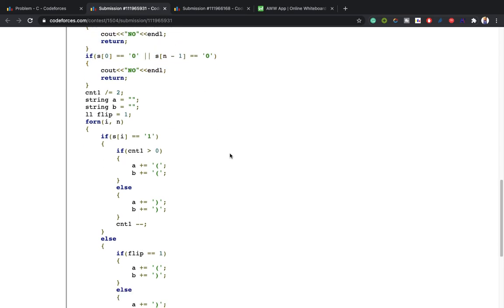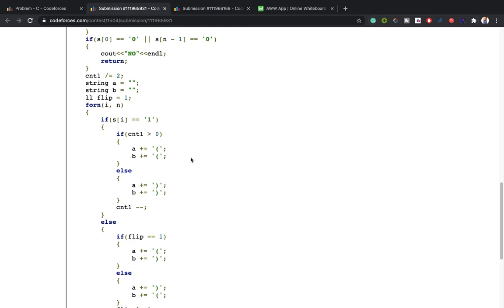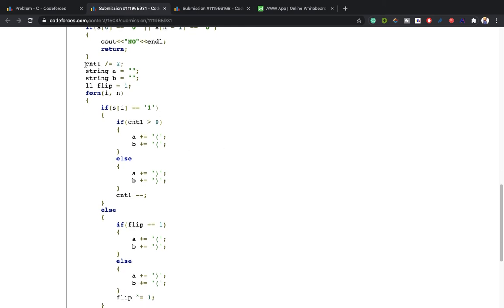Now the answer is definitely yes, and we have to form the two strings a and b. So I divided the count of ones by 2, as half will be opening and half will be closing.